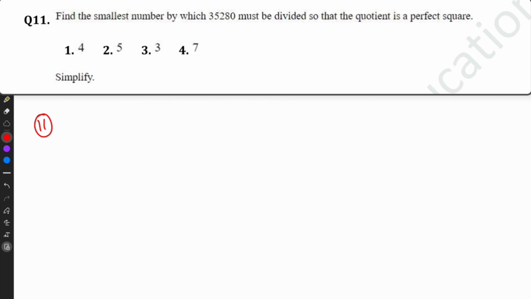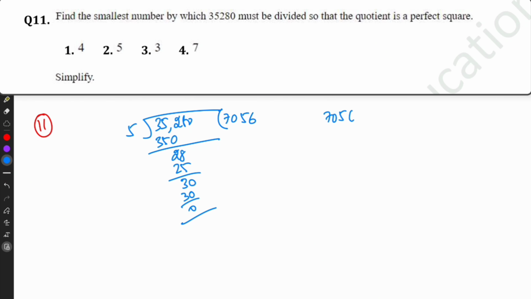Question number 11. Find the smallest number by which 35280 is divided so that the quotient is a perfect square. I am taking option 2, that is 5. 5 sevens are 35, so 0, balance 28. 5 5s are 25, balance 306.